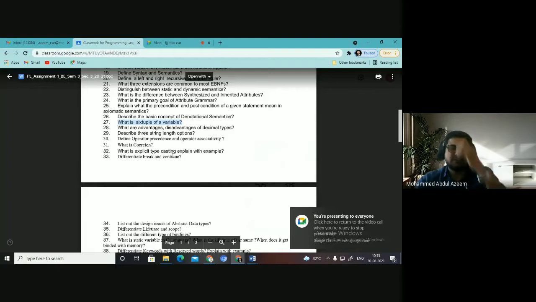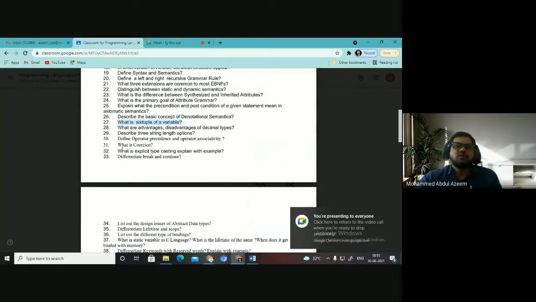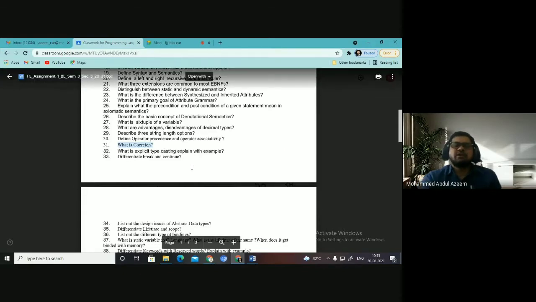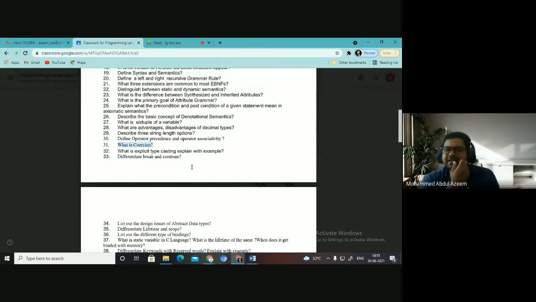Let us look at these questions. What is coercion? Coercion is nothing but implicit type conversion, where the language itself will take care of converting from one type to another. If you have declared a variable as integer, but you are giving some float value, that float value will be converted into integer. Basically, there are two types of conversion used while programming languages adopt this type conversion mechanism. One is narrowing, another one is widening.